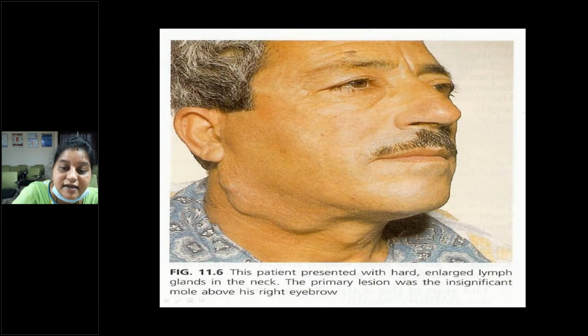So this is a diagram. This is a patient with hard enlarged lymph glands in the neck. The primary lesion was an insignificant mole above his right eyebrow. That is the skin cancer. So this is a patient with primary skin cancer with the secondary nodes.